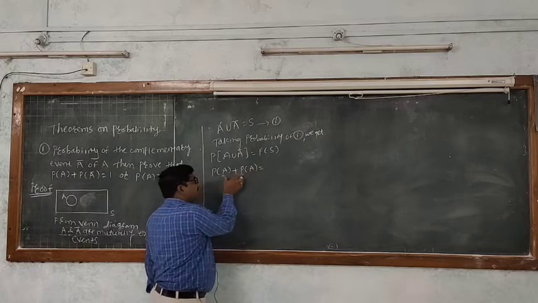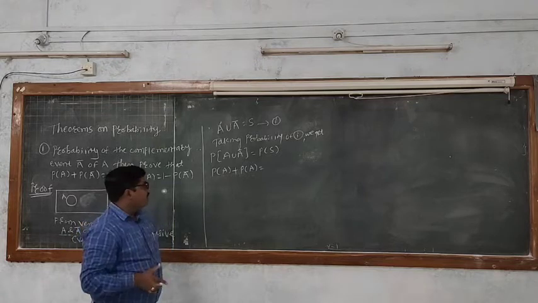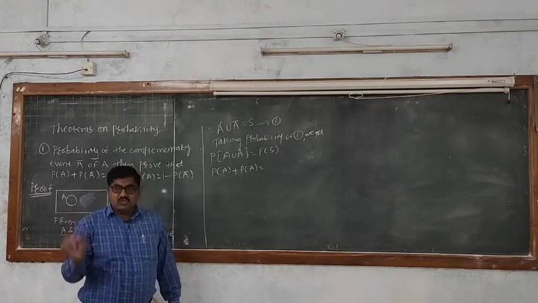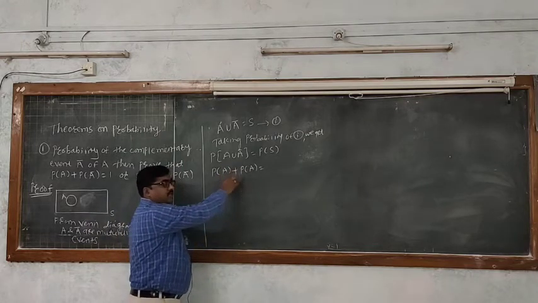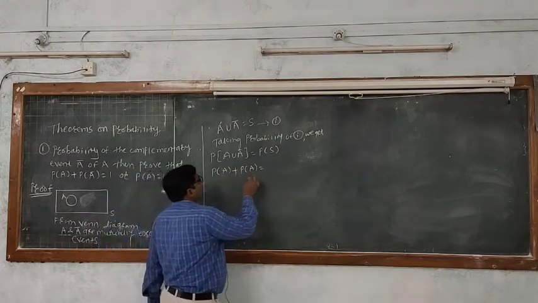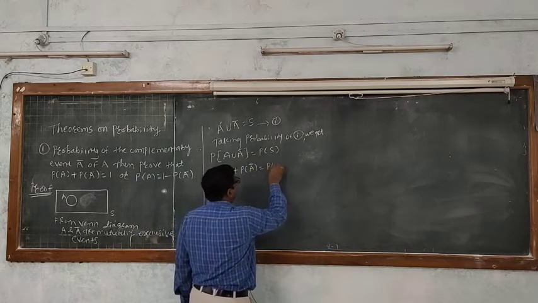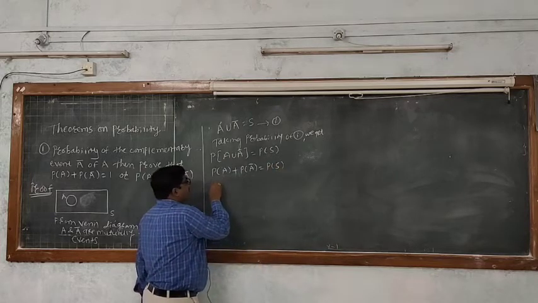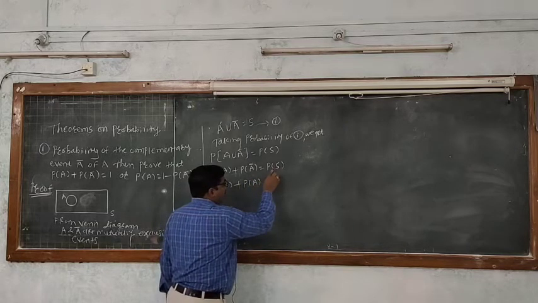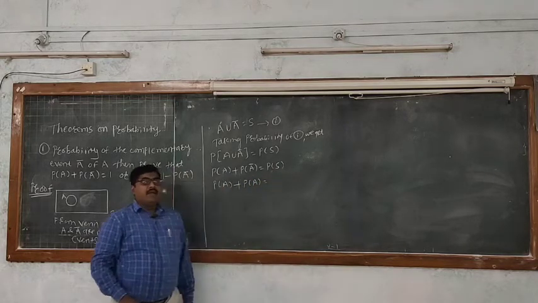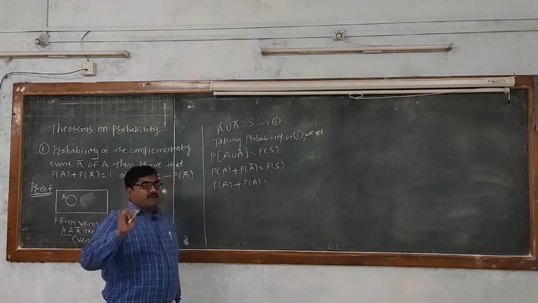How has this come? By using the axiom number 3rd. If the events are mutually exclusive, then we can add. Union becomes the addition. So P of A plus P of A bar equal to P of S, and S is the universal set. That's why total probability is always equal to 1.